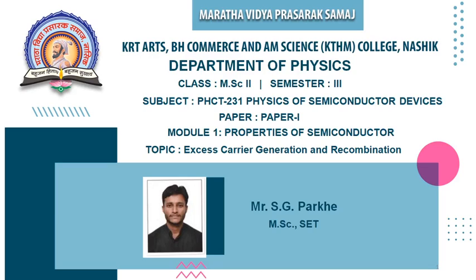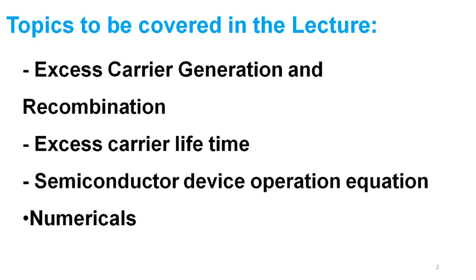Hello students, this is our paper Physics of Semiconductor Devices, from module 1, that is the properties of semiconductors. The topic we'll discuss today is excess carrier generation and recombination processes in semiconductor material, that is, pure and extrinsic semiconductor material. In the previous lecture, we studied mobility, conductivity, resistivity, and the current density equation.